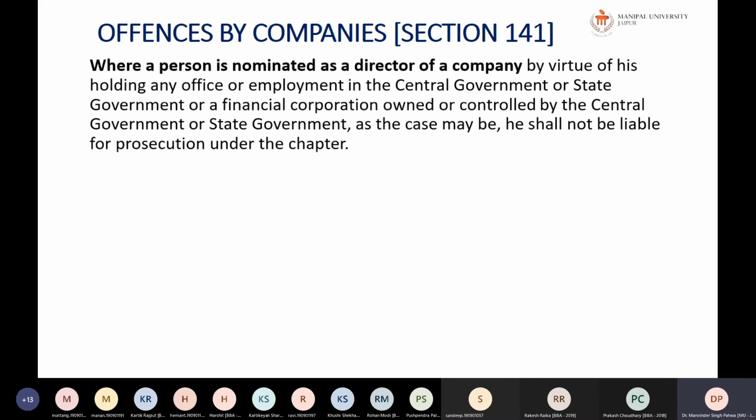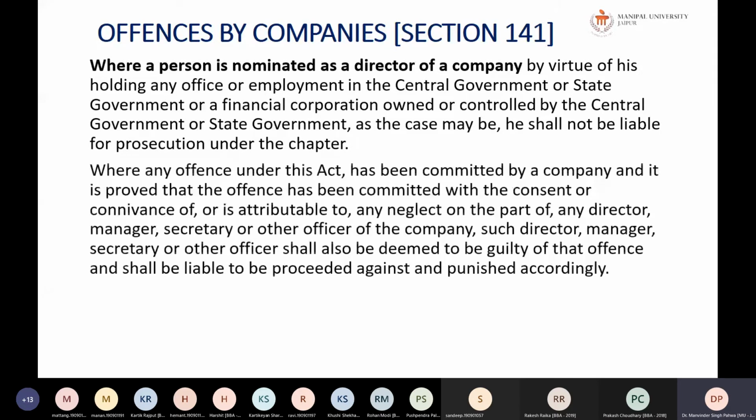Where a person is nominated as a director of the company by virtue of holding an office or employment in the central government or state government, or a financial corporation owned or controlled by the central or state government, he shall not be liable for prosecution. So if a central or state government company's check has bounced because of insufficient funds, the liability will not be on that person. The company will be prosecuted, but this director or the directors of these companies are protected from it.